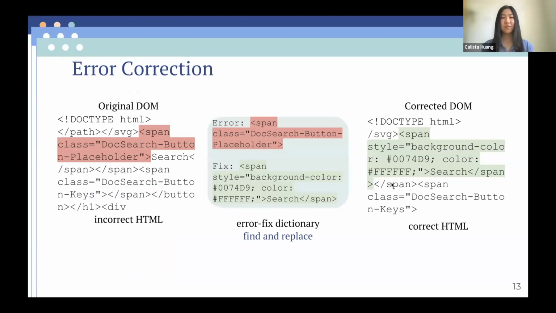We use the find and replace method to correct the DOM of each URL in the dataset. Incorrect HTML tags were extracted from the dataset, and corrected HTML tags were extracted from GPT's response using regex. The corrected HTML tags were iteratively inserted into the DOM through the use of an error fix dictionary, until each URL was left with one final corrected DOM addressing all the errors from that URL.